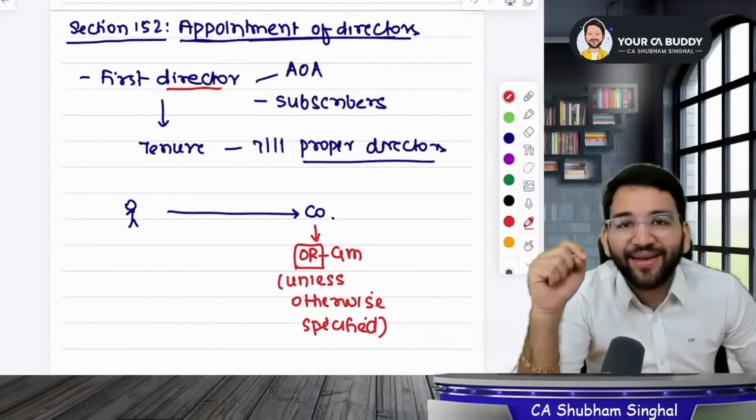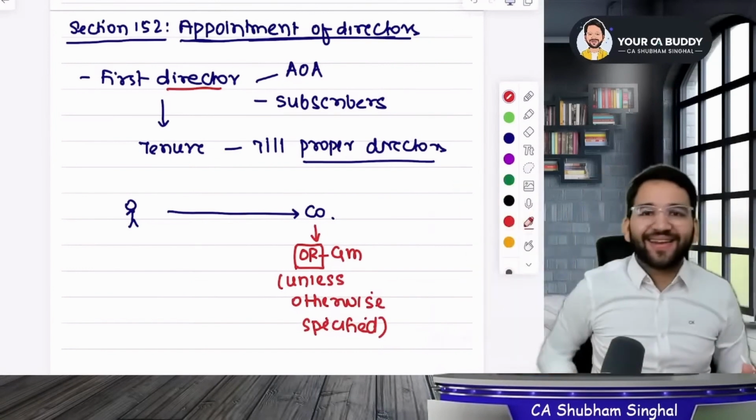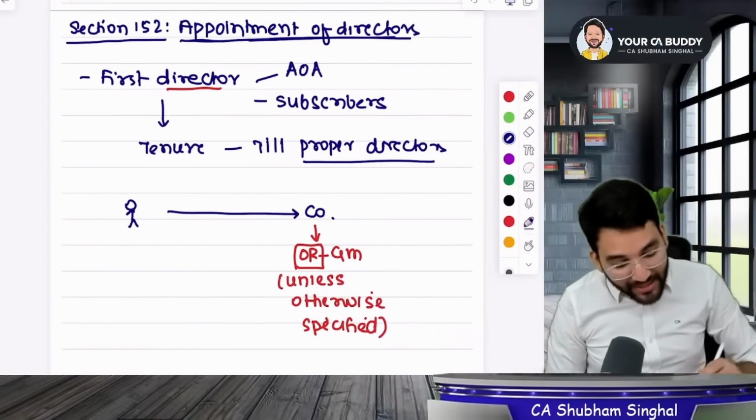Recall the independent director. SR was required to reappoint him, so SR was a must there. But in general, OR is needed. Along with this, 3 more things are needed.